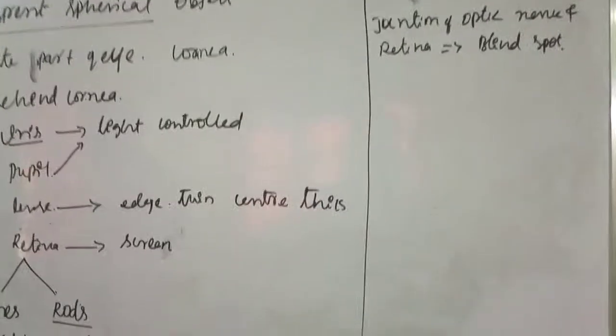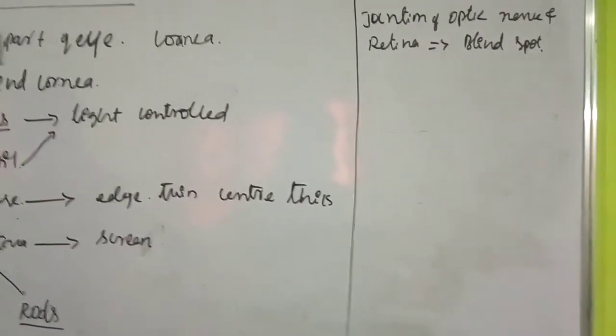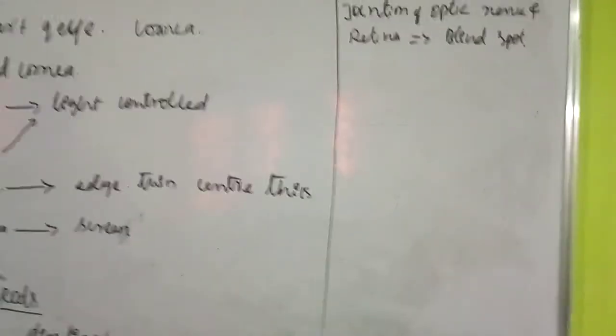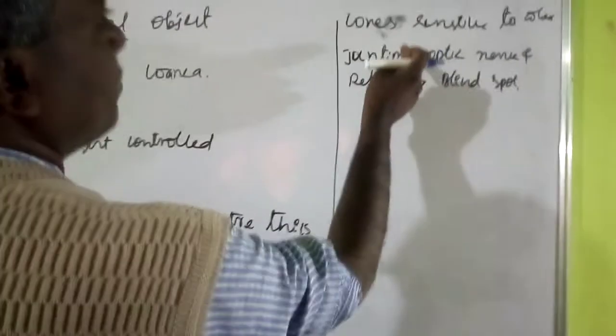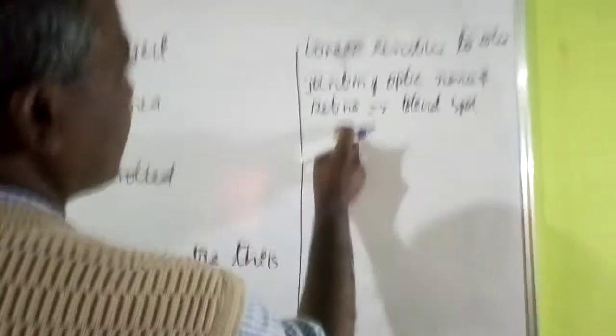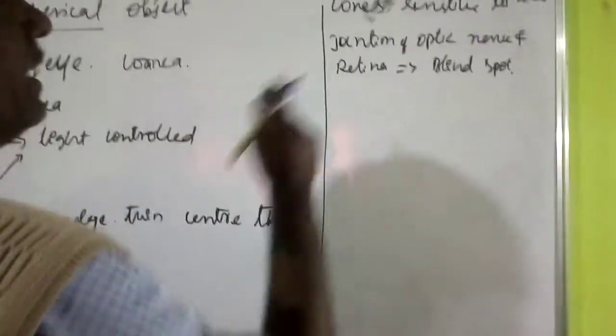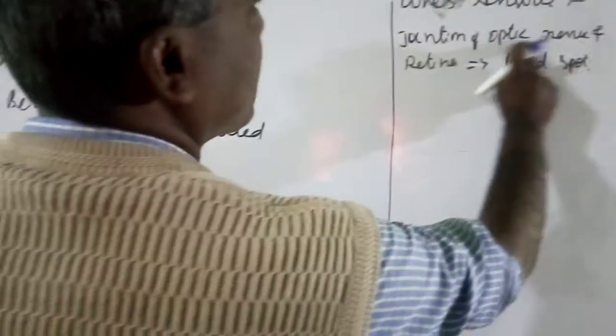Okay, the existence of the blind spot can be demonstrated. Alright, so this can be called a blind spot. It is the junction between the optic nerve and the retina, which is the screen of the eye. The optic nerve is made of nerve cells.